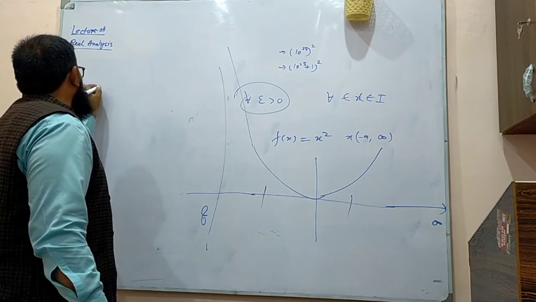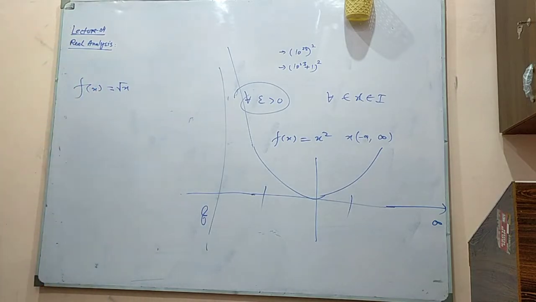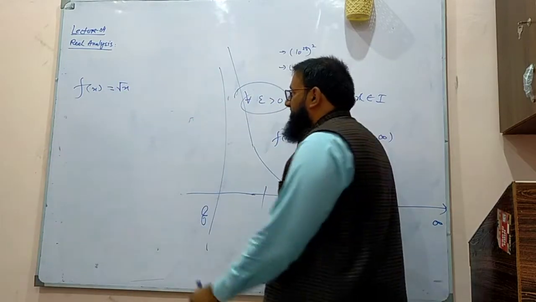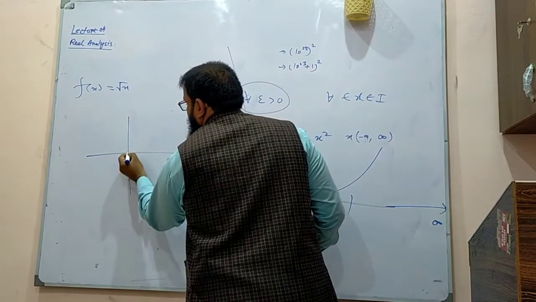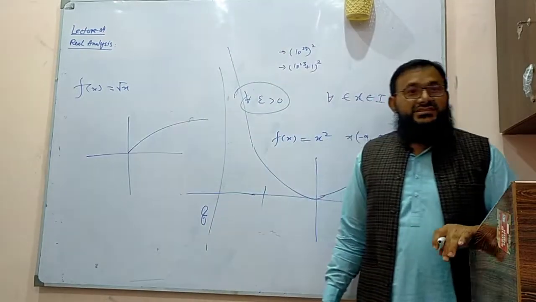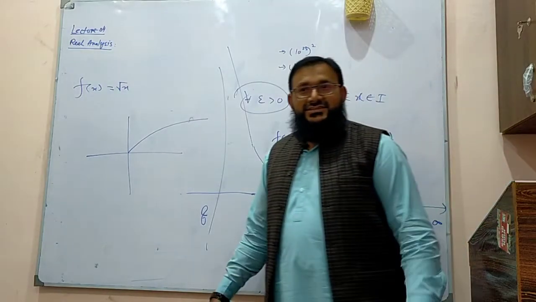How about this? Again, near to infinity, the values are very small. So this is uniform continuous from 0 to infinity, because the changes in the output are very small. There are horizontal asymptotes.